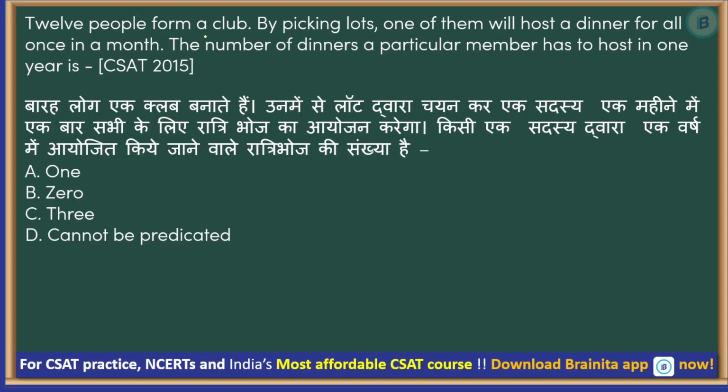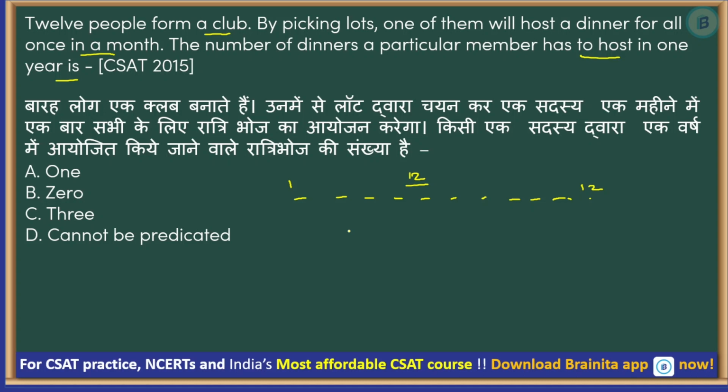12 people form a club. By picking lots, one of them will host a dinner for all once in a month. Means by lottery they will select one person, and that person will host a dinner for all the rest of the members once in a month, and this process will repeat every month. So the number of dinners a particular member has to host in 1 year is, right? And we know that in 1 year there are 12 months from 1 to 12, right? And there are 12 people.